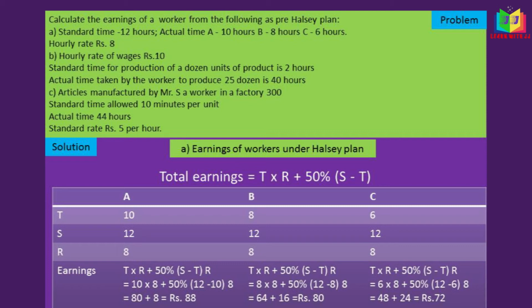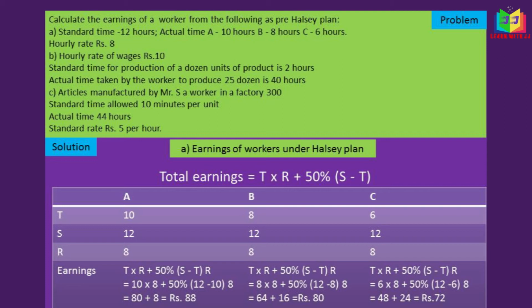If we substitute, we'll get 72 rupees. These are the earnings of the workers under Halsey plan. Worker A earnings is 88 rupees, worker B 80 rupees, and worker C 72 rupees. This is how we have to calculate the earnings of workers under Halsey plan.